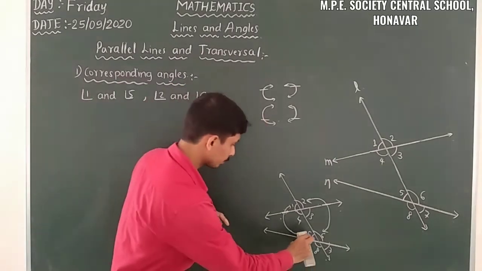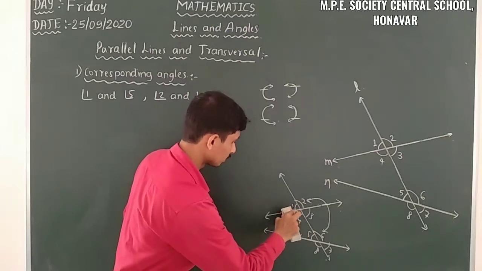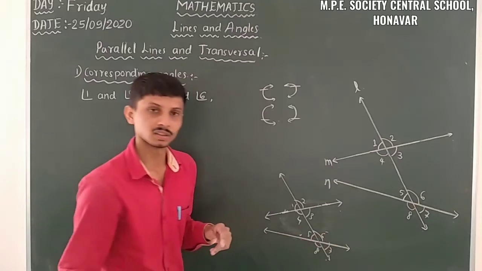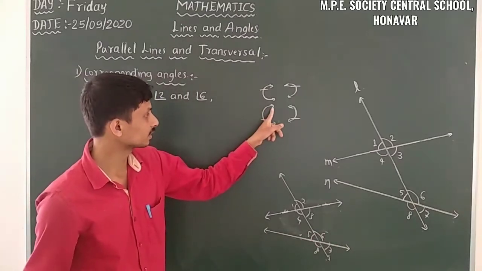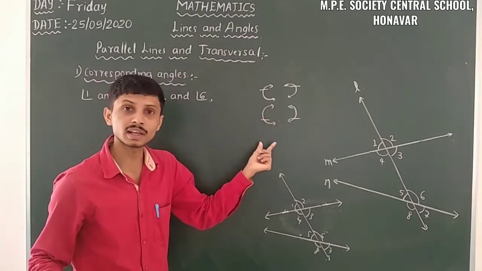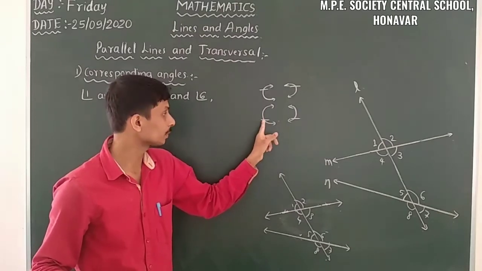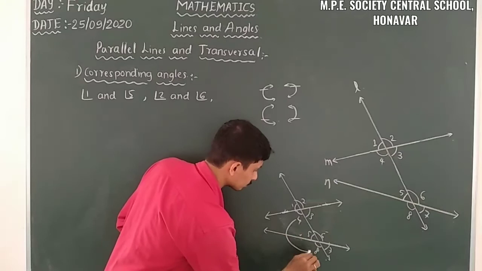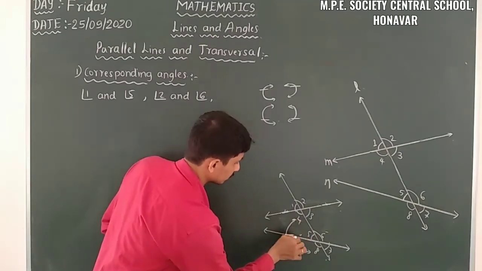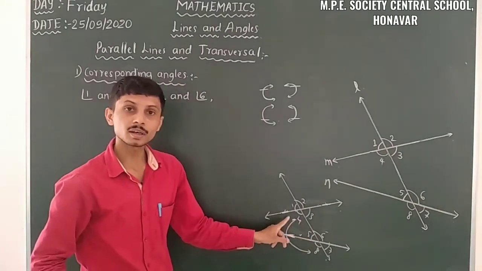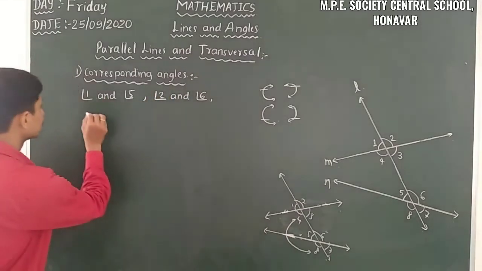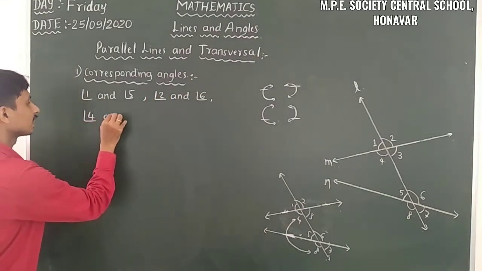Firstly I will rub this part here. In this case I will take this step. It is below the line. For example, here it is below the line. So I will take it like this. Here 4 and 8 are corresponding angles.